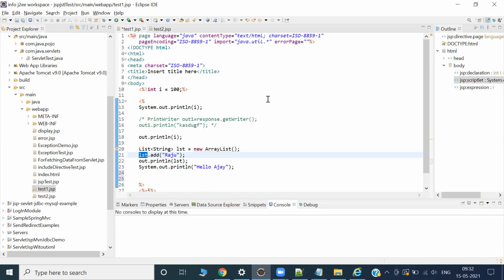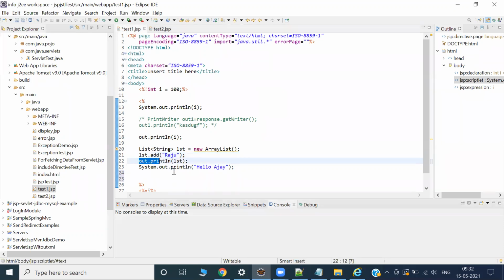Like Google Chrome, Internet Explorer, because you are sending an HTTP request. So that's why there is a difference between System.out.println, which prints that information, and out.println. There is a difference between these two.